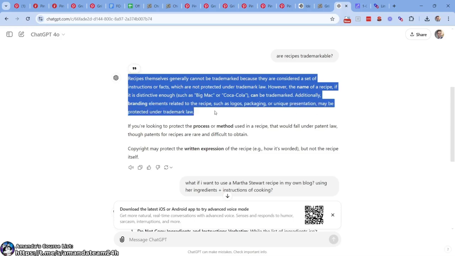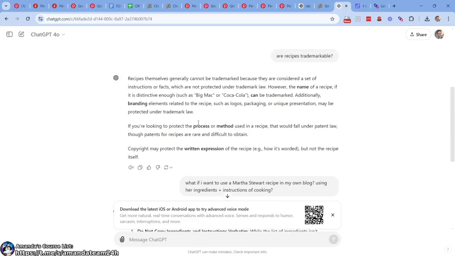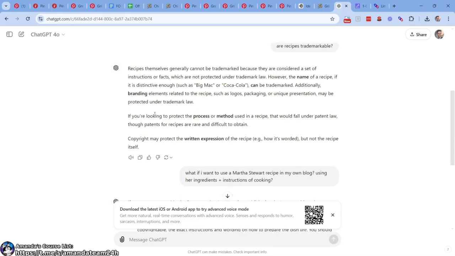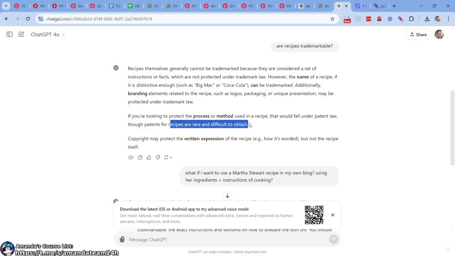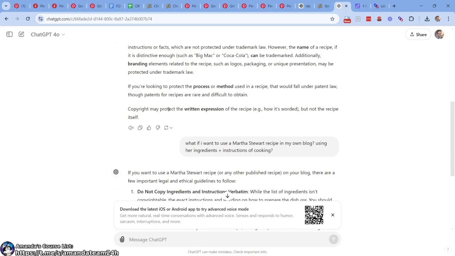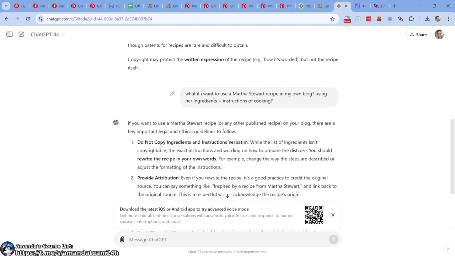Okay, so what you see online oftentimes, say with Martha Stewart according to this, or a recipe blogger, it's just a set of instruction or facts. So consider that. If you're looking to protect the process or method used, that would fall under patent law, though patents for recipes are rare and difficult to obtain. Copyright may protect the written expression of the recipe, how it's worded, but not the recipe itself. Interesting. So this is just ChatGPT speaking here.